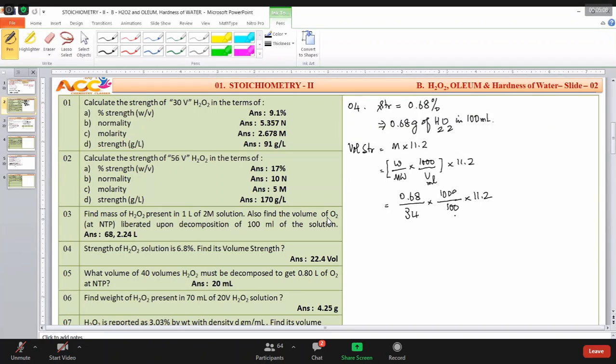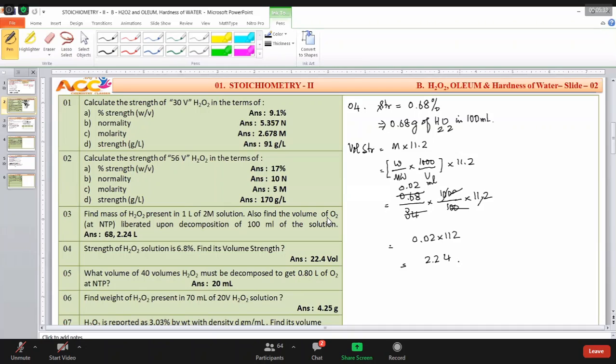Right? Now here the two zeros cancel, and we are left with 34 two times. Therefore 0.02 into 112 is 224, decimal after 2 places, 2.24.